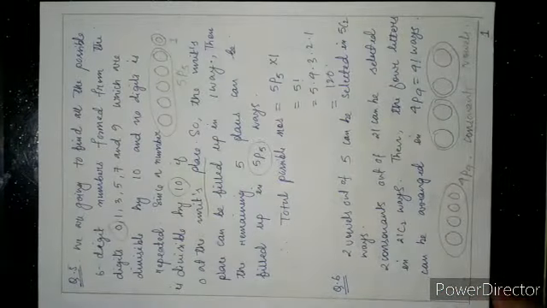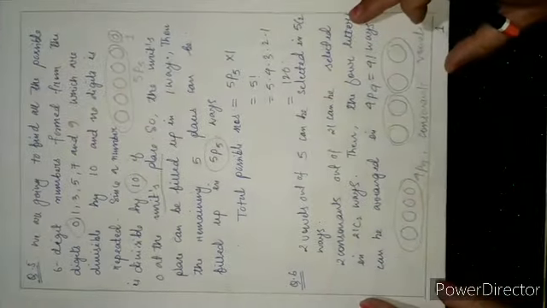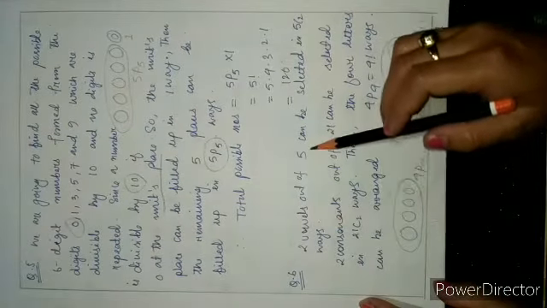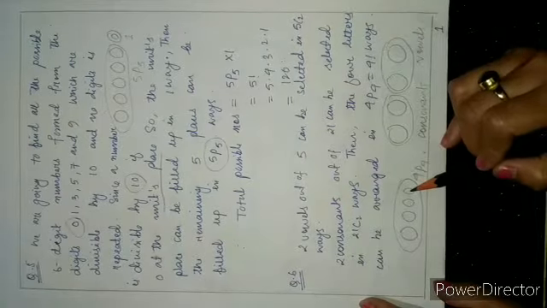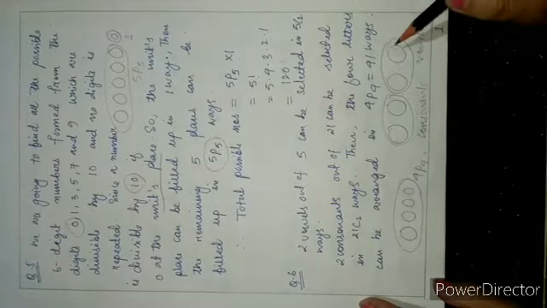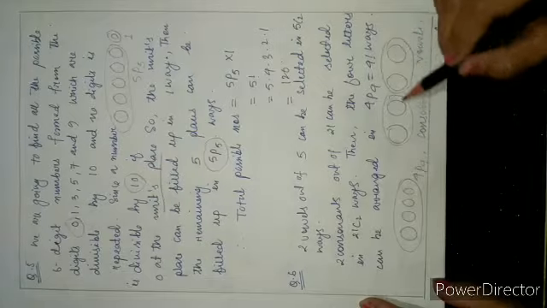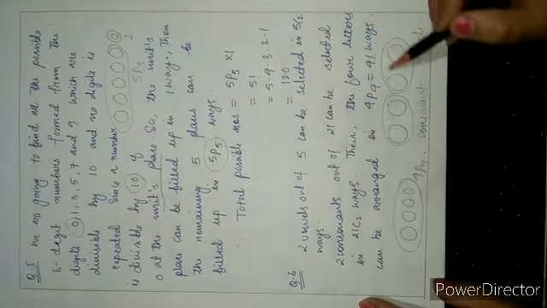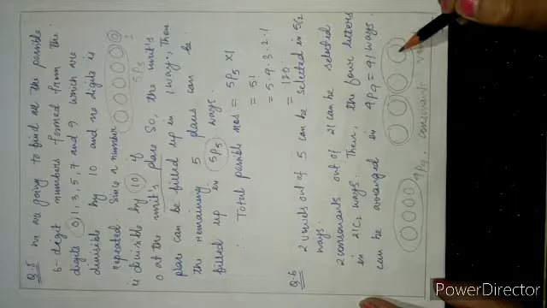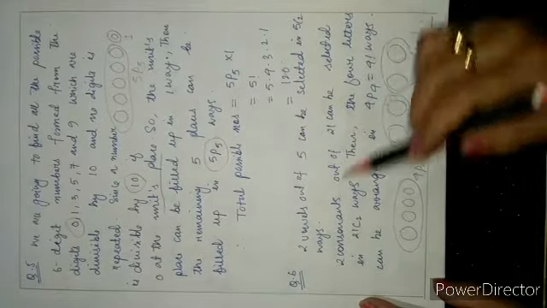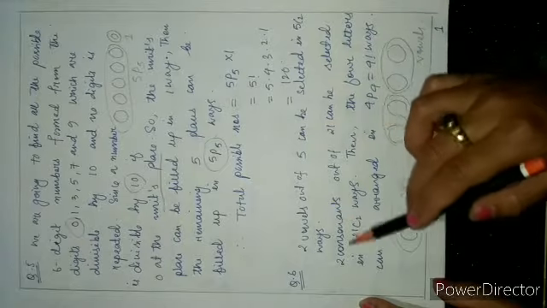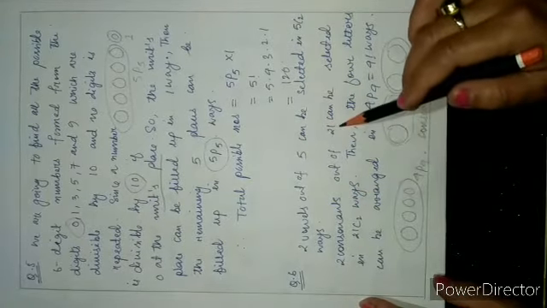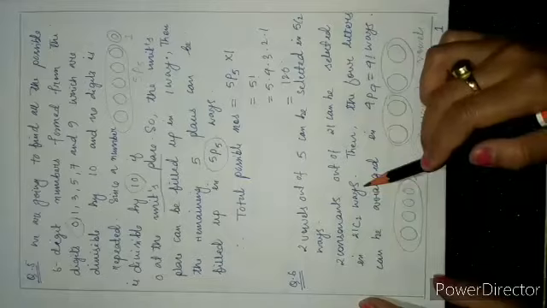We first select the vowels and consonants. 2 vowels out of 5 can be selected in 5C2 ways, and the remaining 2 consonants out of 21 can be selected in 21C2 ways.